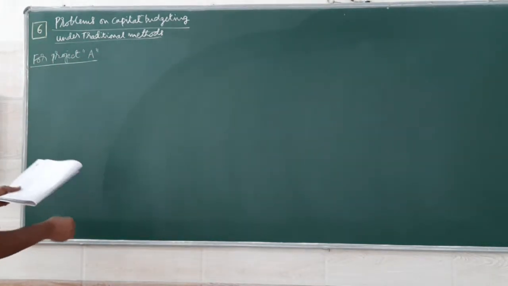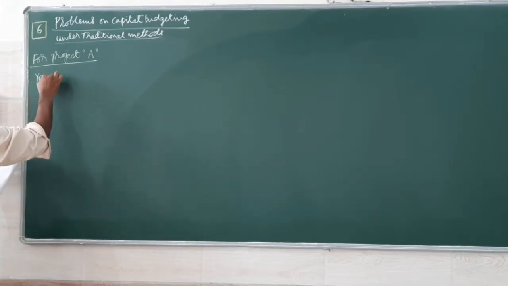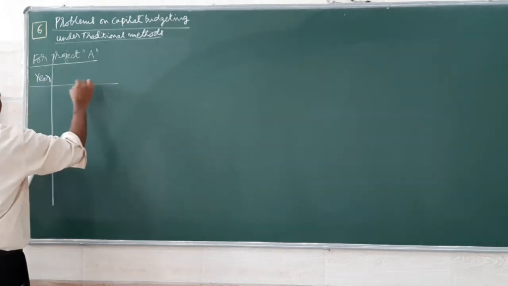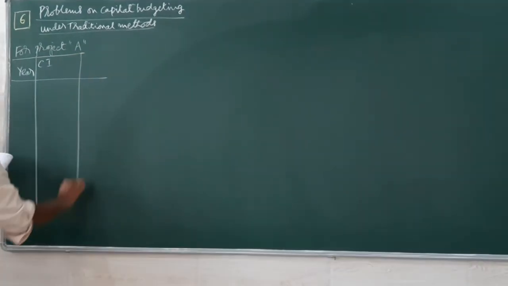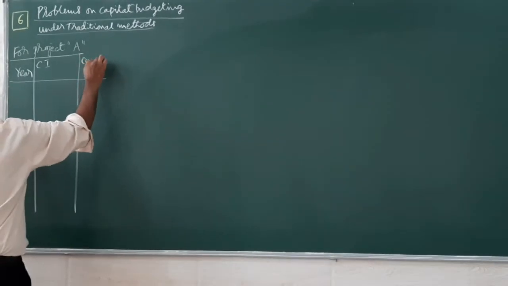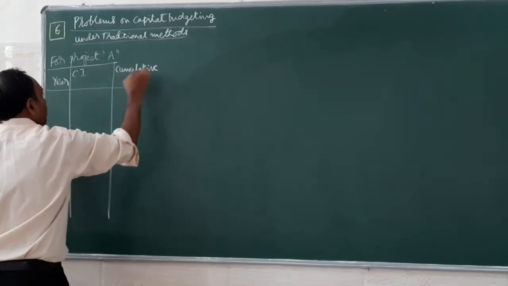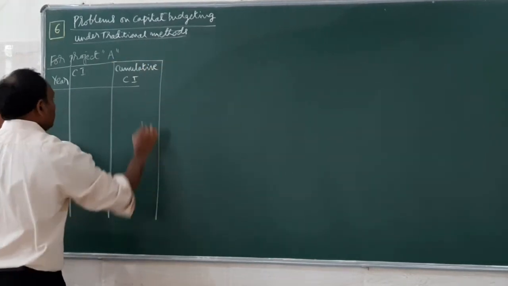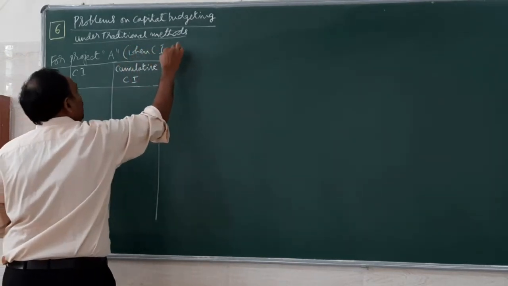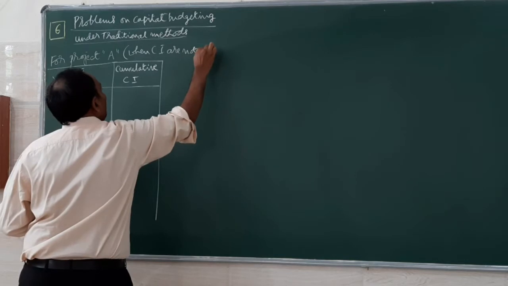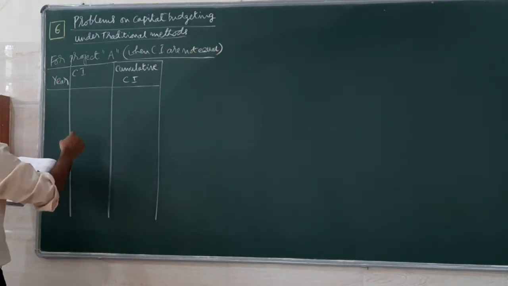So first, let us take the year, cash inflow, we can call it as CI, and cumulative cash inflow. This is when cash inflows are not equal. When cash inflows are different each year, how to work.